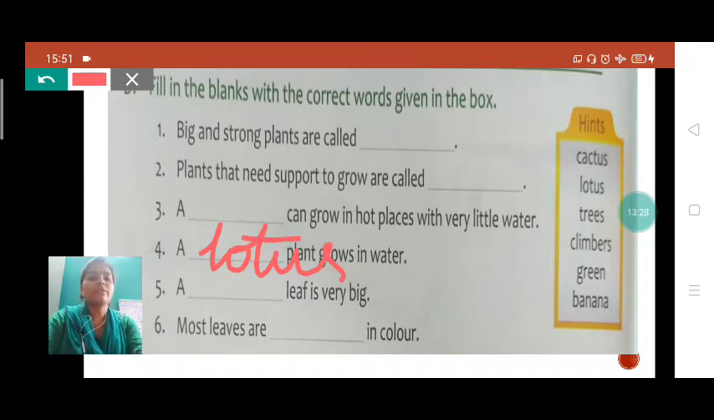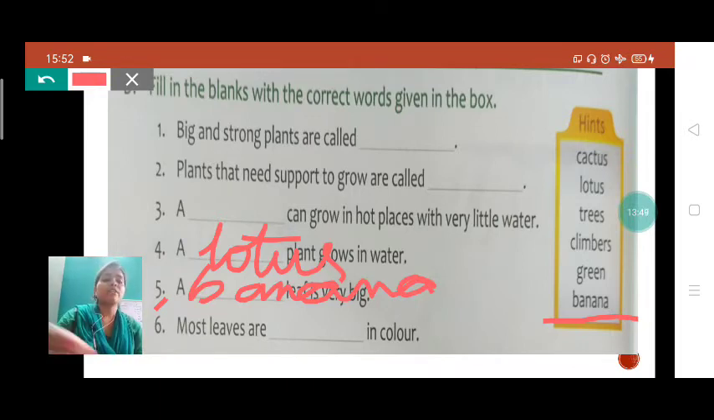Now see here the 5th question. A dash leaf is very big. Which plant's leaf is very big, student? Yes, it is banana plant. See, the option is given, banana. So we will write here banana. You will write in the box, student. I am not able to write it clearly. You will write in the box in very nice writing.